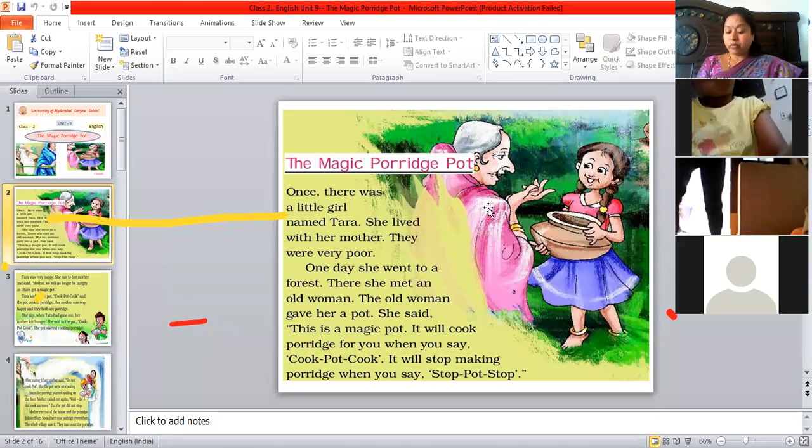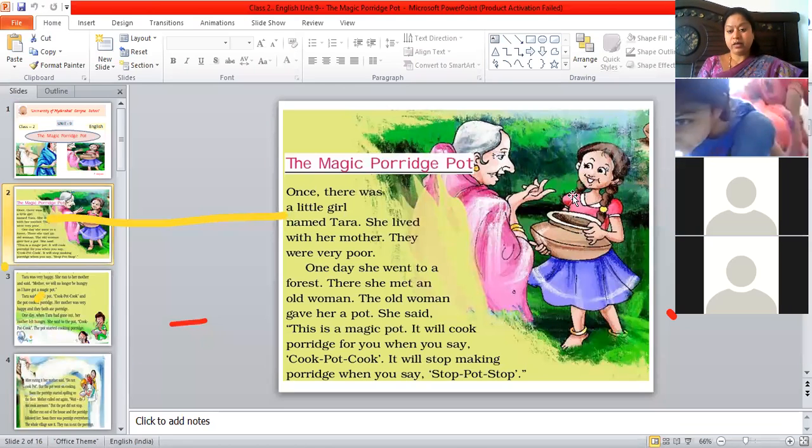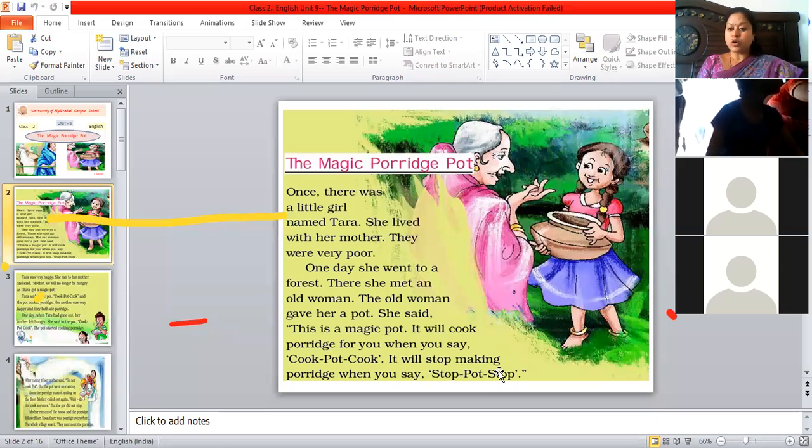So what this old woman said is, this is a magic pot. When you feel hungry, you have to just say, cook, pot, cook. Then it will start cooking porridge for you. Then, when you don't want the pot to cook, just you have to say, stop, pot, stop. Then it will stop cooking. So whenever you are hungry, just say, cook, pot, cook. And whenever you don't want the pot to cook, just say, stop, pot, stop.